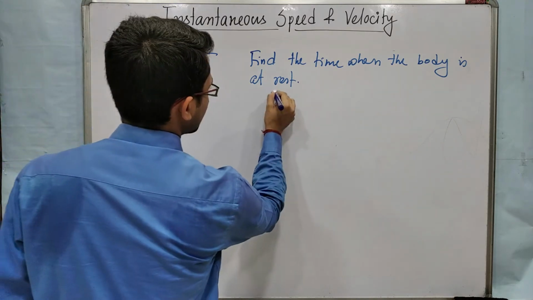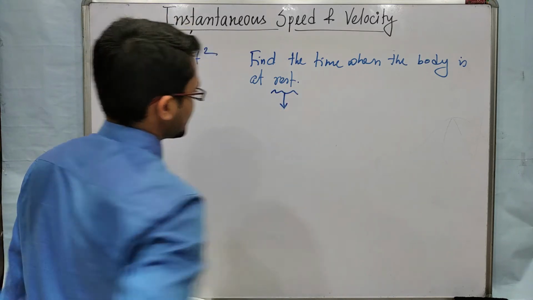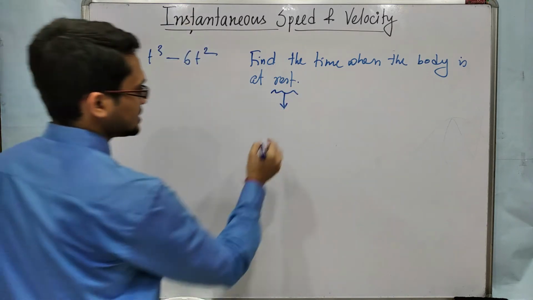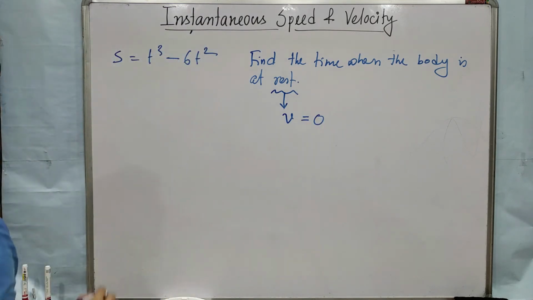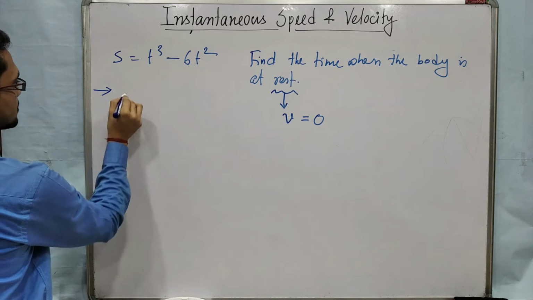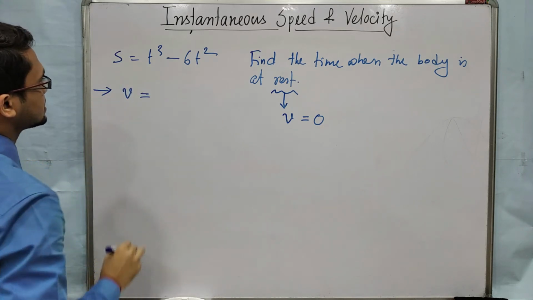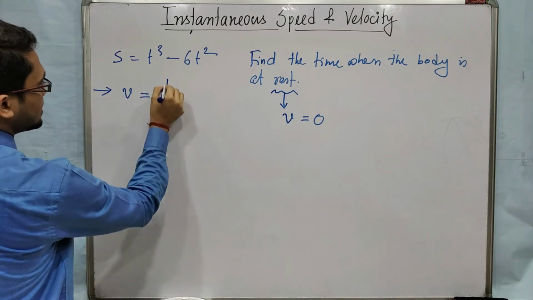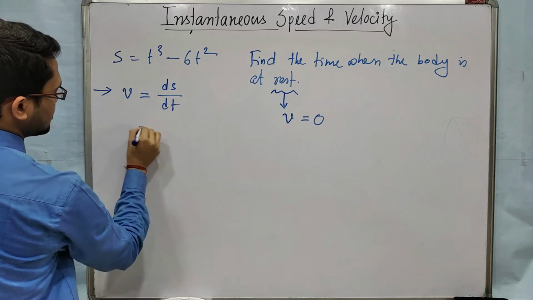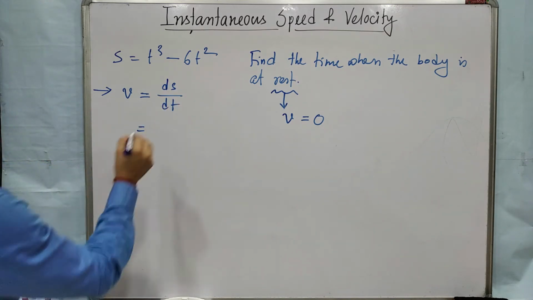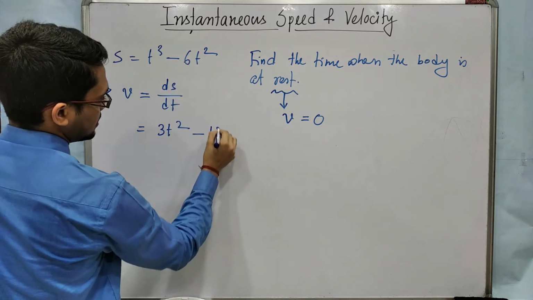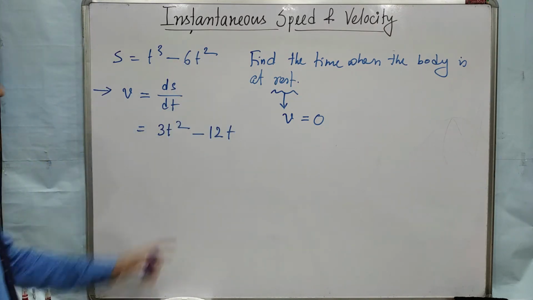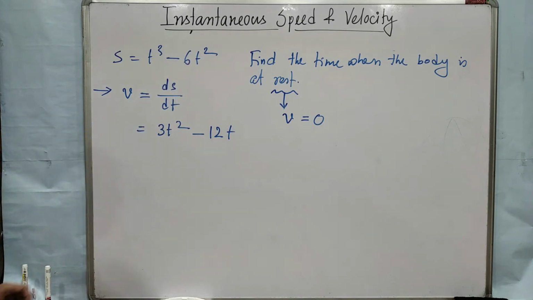Rest means, we all know, we have been reading this from class 9, its velocity will be 0. At that time its velocity will be 0. So find the instantaneous velocity, that is the derivative ds/dt. The derivative of t cube is 3t square, minus the derivative of 6t square, which is 6 into 2t, right? 12t.